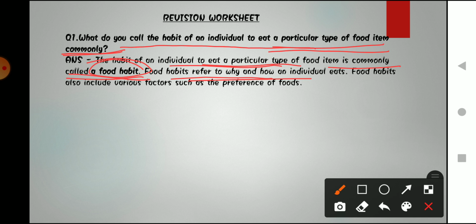Food habits can include various things. One of the main factors is preference of food. Environment also plays a very important role in choosing your food. As we all know, people from South India eat different kinds of food than people from North India. Why? Because both sides of our country have different climates, and due to the different climates, the vegetables that grow are of different varieties. So according to their needs and preferences, the food habit of a particular person can vary.